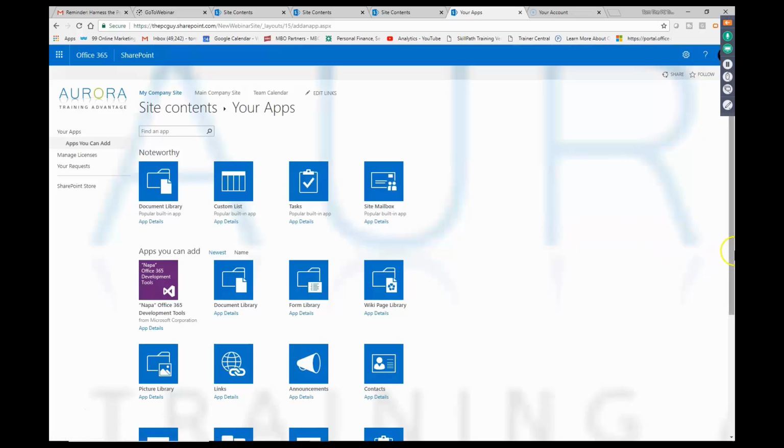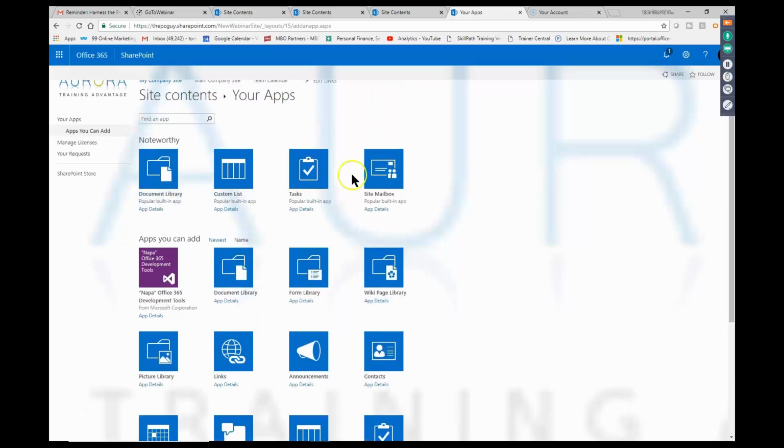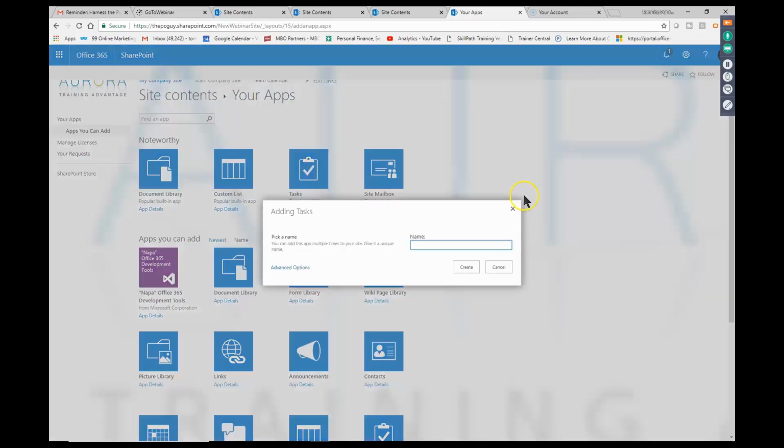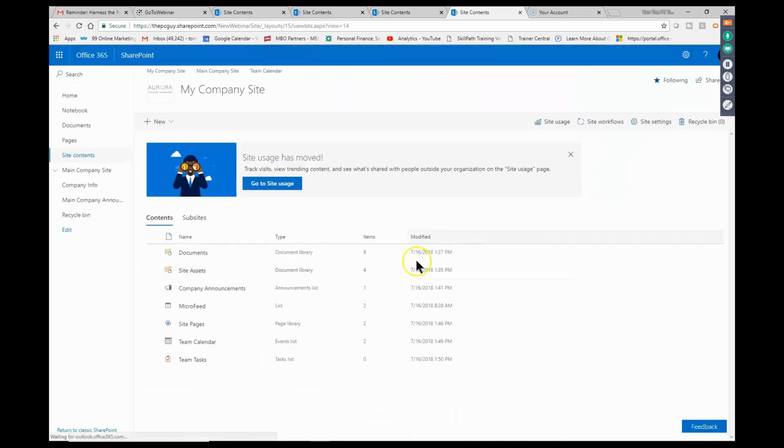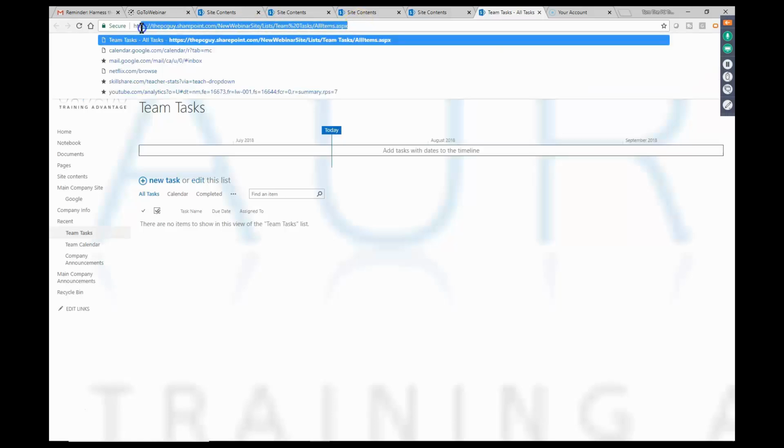Another really popular one is the tasks. There's the task right there. And we'll say team tasks. I just want to show you I can integrate this with Outlook as well. Now, remember what I said. When you add an app in, you're going to find it under team, under your site contents. So I'm going to click on that app. We'll get the website address and copy it.